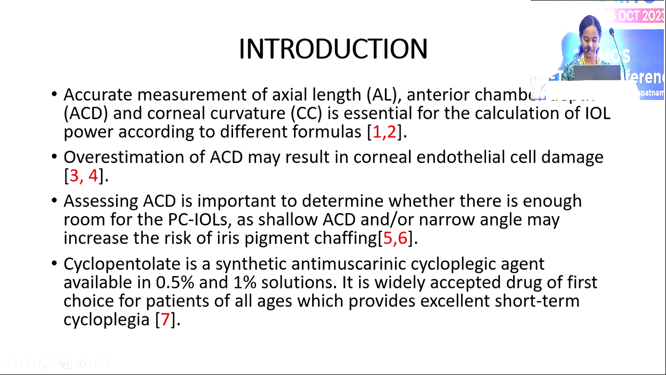Coming to the introduction, accurate measurement of axial length, anterior chamber depth, and corneal curvature are essential for calculating the intraocular lens power according to different formulas. Assessing the anterior chamber depth is important to determine whether there is enough room for posterior chamber IOLs, as shallow anterior chamber depth or narrow angle may increase the risk of iris pigment chafing, and overestimation of anterior chamber depth can result in corneal endothelial cell damage.